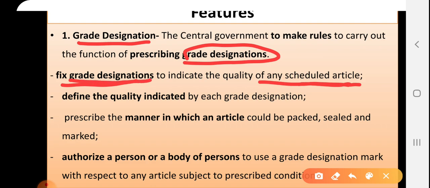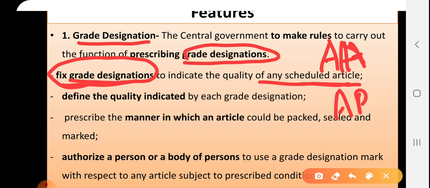So it fixes some grade designations, meaning grades, like in the case of apples: A quality apples, then AB quality apples, then BB quality apples, then C quality apples. Likewise, they fix some grade designations. Second, they define the quality indicated by each designation.